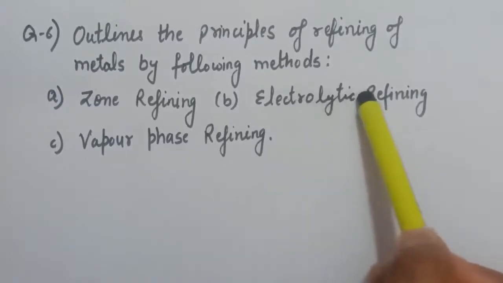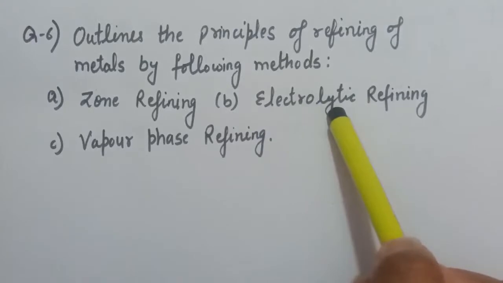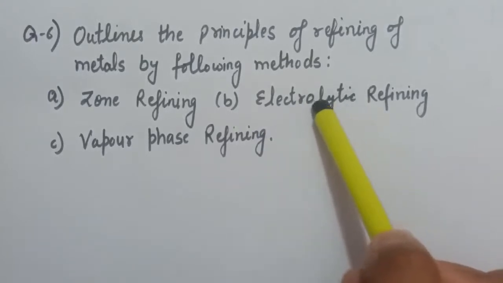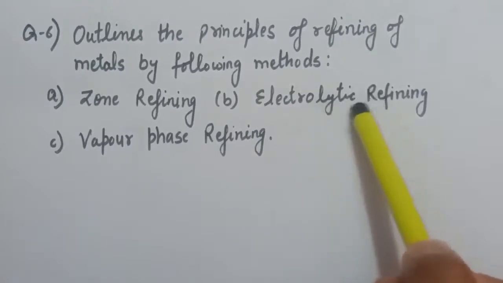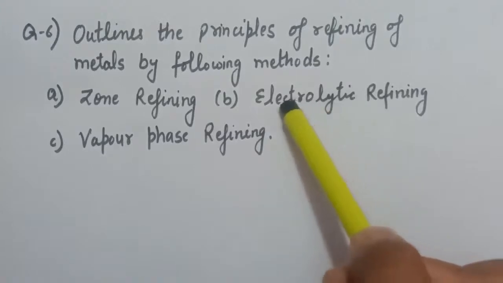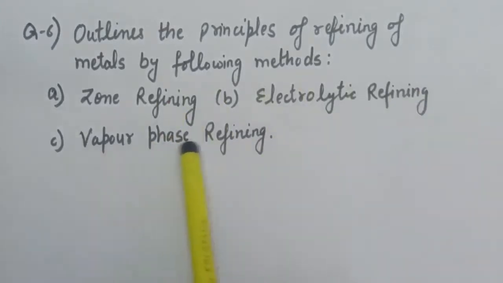When we do the electrolysis, the impure copper will come into the solution; that is, at the anode an oxidation reaction will happen, and at the cathode pure copper will deposit. In this way we can do the refining by the electrolytic method, and the principle is based on the reduction potential.